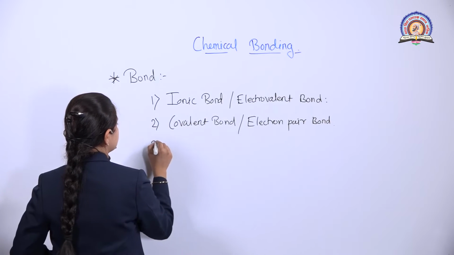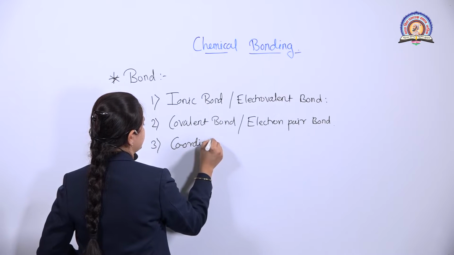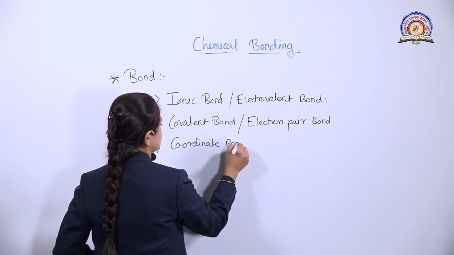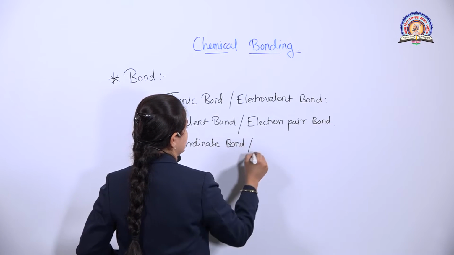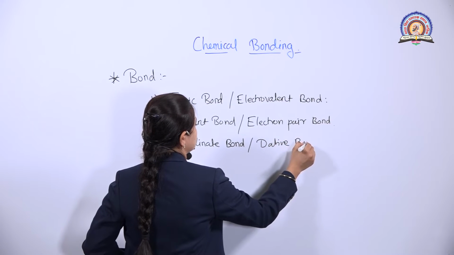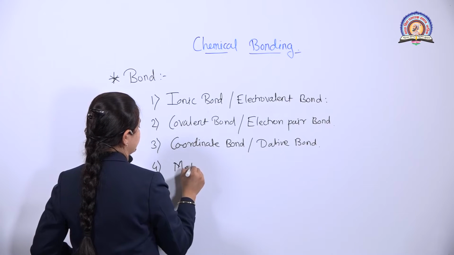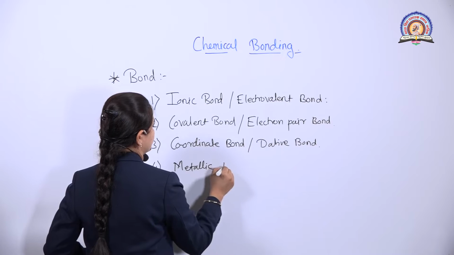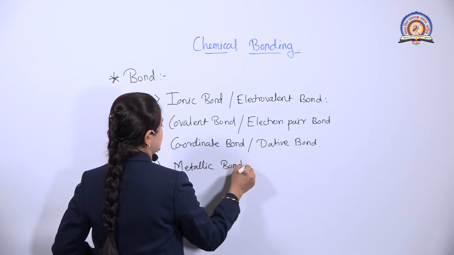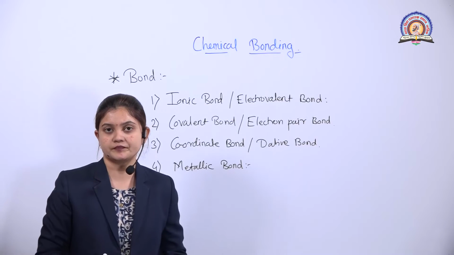The next is coordinate bond, which is also known as dative bond. And the last one is metallic bond. So first of all, we are going to discuss one by one, what is an ionic bond.